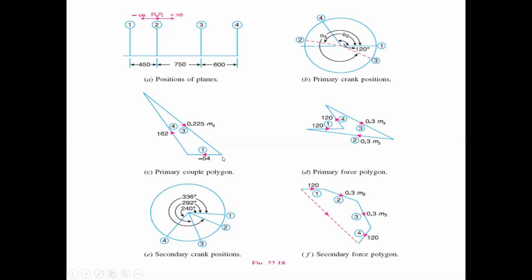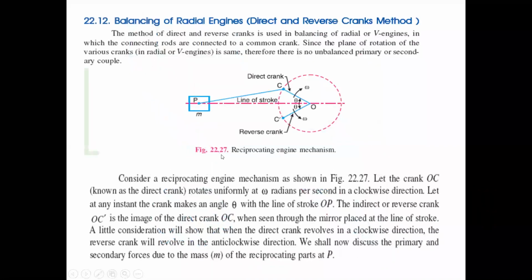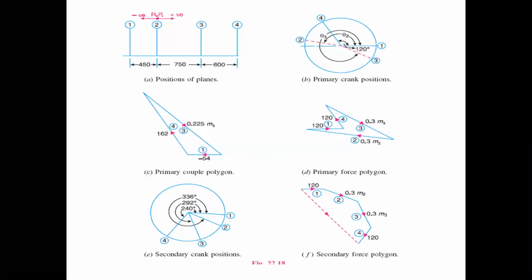We start by choosing a point on a paper, for example A, and the value is 54.